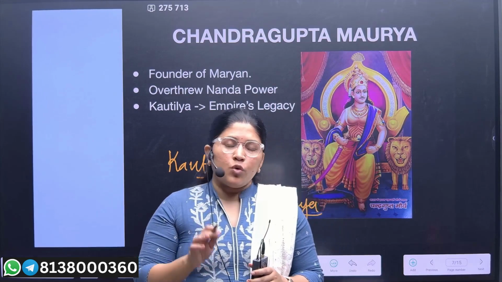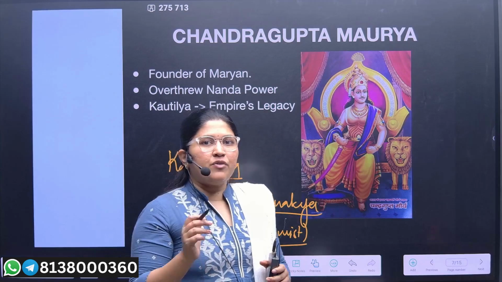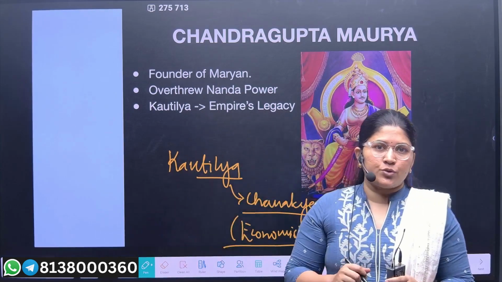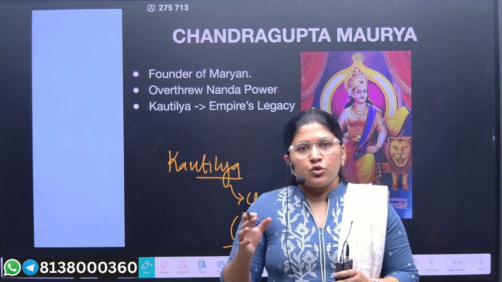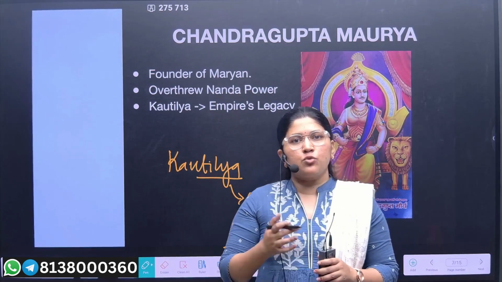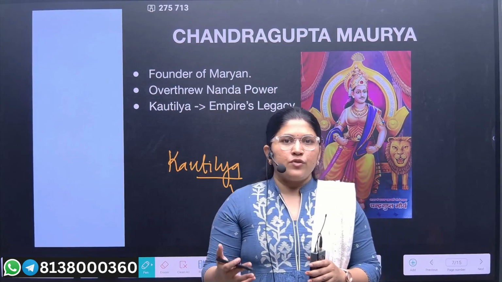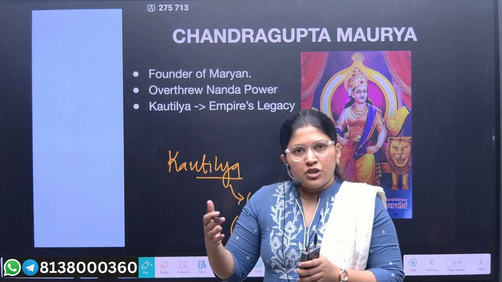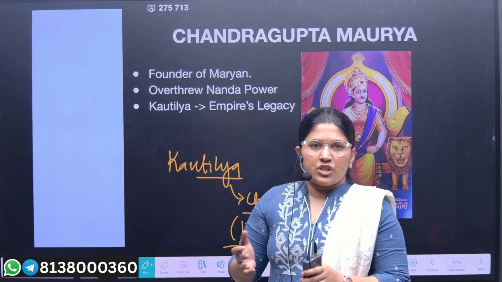This curse came into reality when he got one able and highly active student, Chandragupta. Chandragupta was totally trained by Chanakya or Kautilya throughout his student life. Chanakya was the guru and Chandragupta was his disciple.